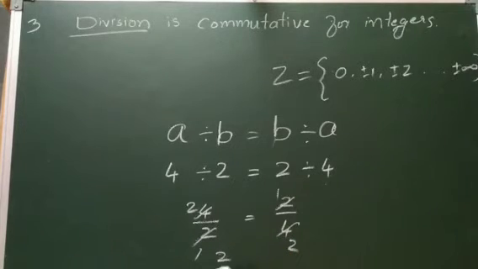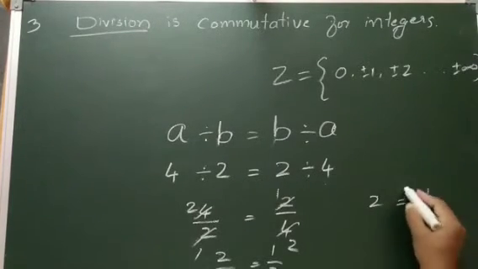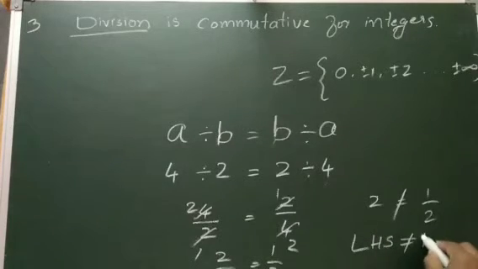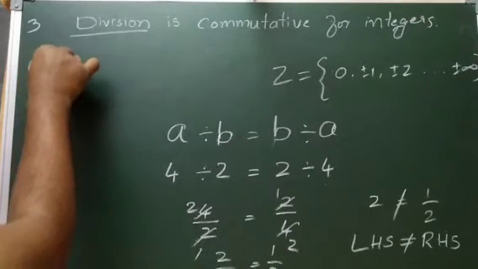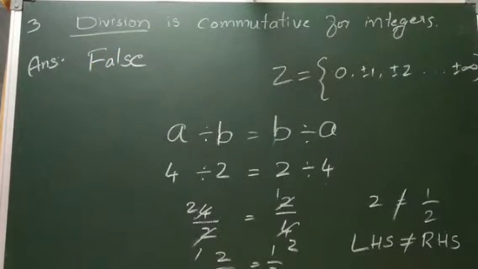Here it is 2 by 1. Here it is 1 by 2. See, 2 is not equal to 1 by 2. So division is commutative for integers is false, because LHS is not equal to RHS. So finally the answer we can write is false, because commutativity is not satisfied, as LHS is not equal to RHS.